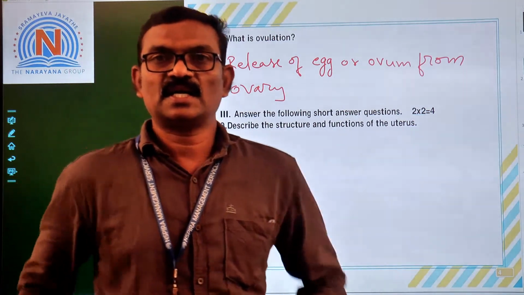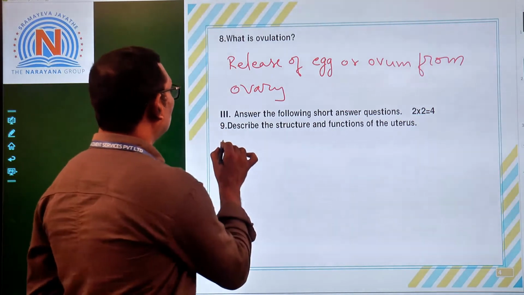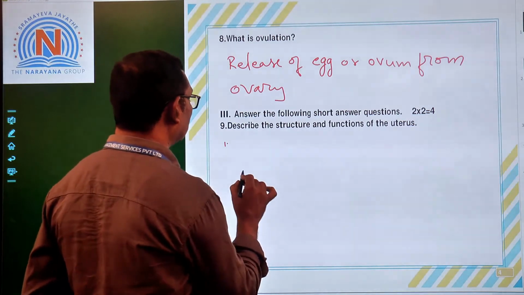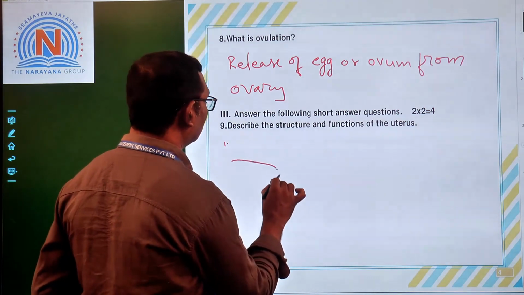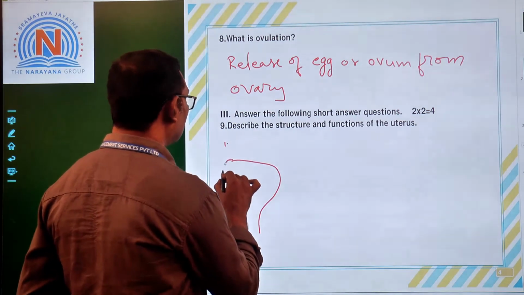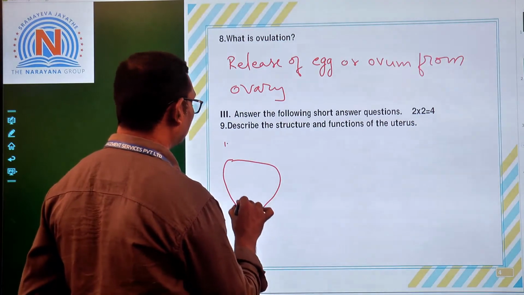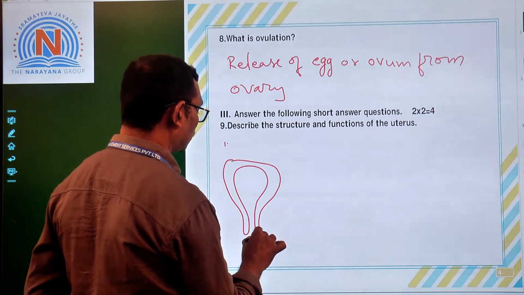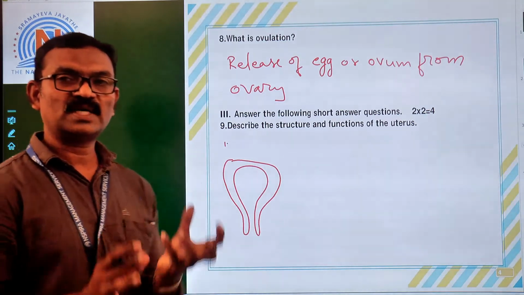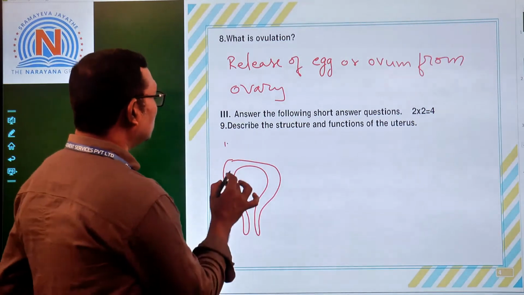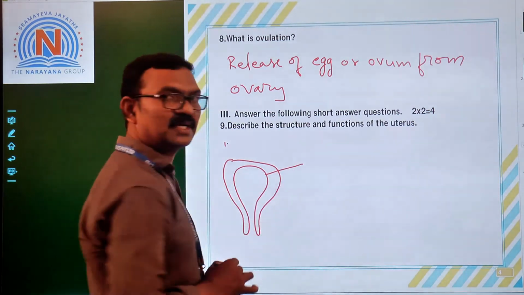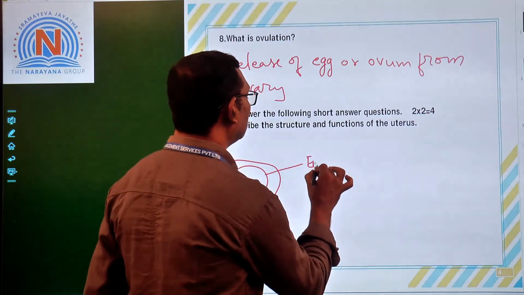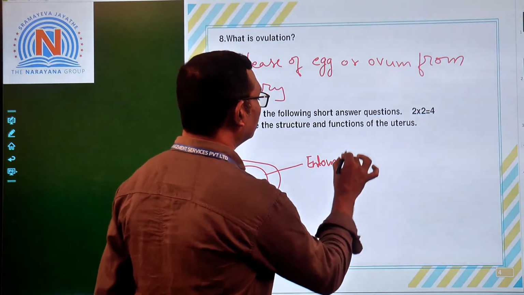Now the third one, describe the structure and functions of the uterus. I am showing the diagram here. The uterus is an inverted pear-shaped structure. The inner layer of the uterus is called the endometrium.